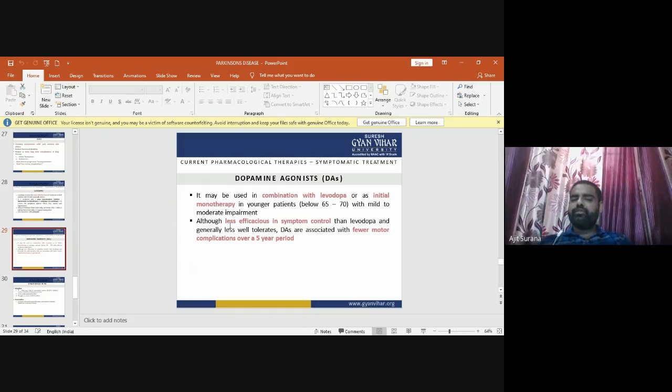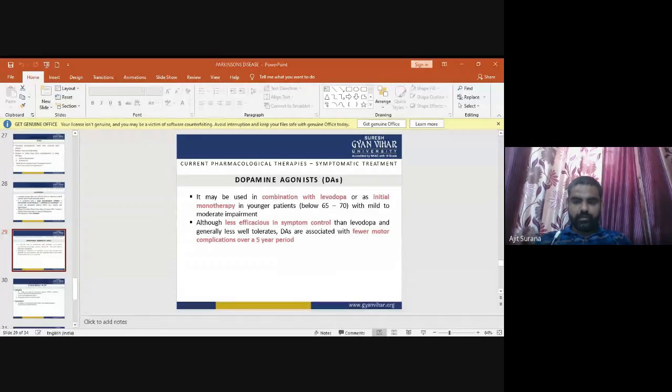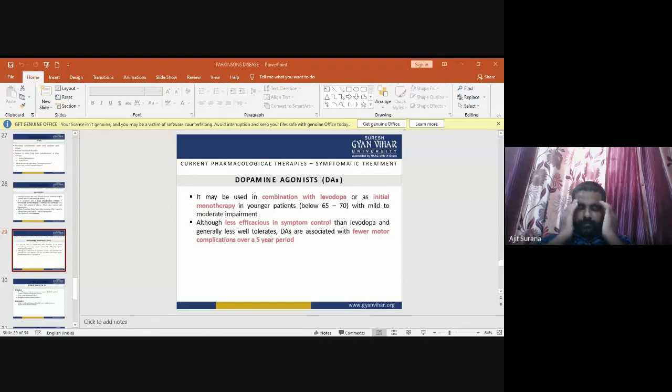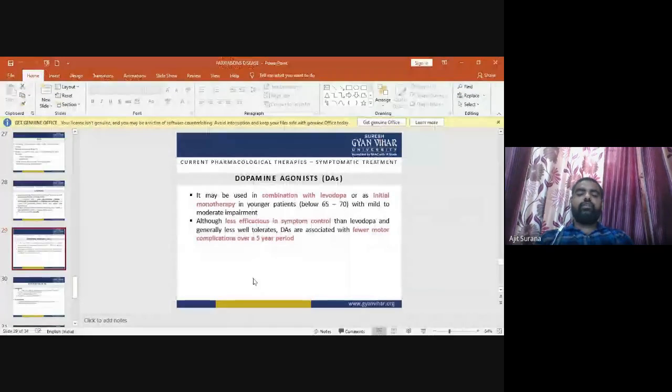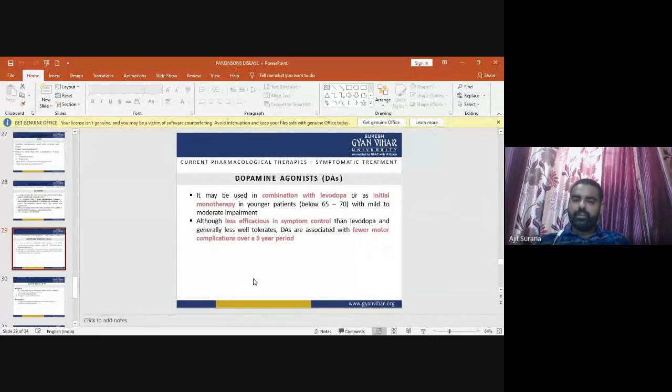Dopamine agonists may be used in combination with levodopa, or as initial monotherapy in younger patients, below the age of 65 to 70, with mild to moderate impairment.